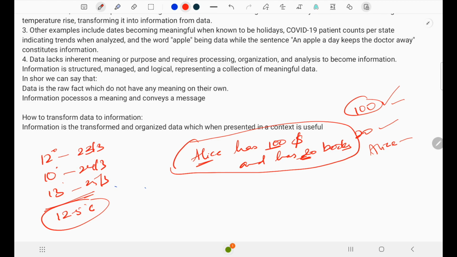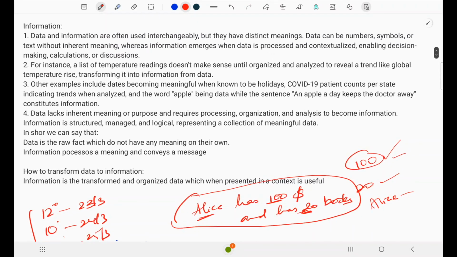However, when the list is organized and analyzed, it shows that the global temperature is rising. This list becomes the information from the data. Some other examples: a list of dates, when coupled with the information that they are holidays. Second, the number of COVID-19 patients per state, when analyzed, indicates whether the count is rising or not.